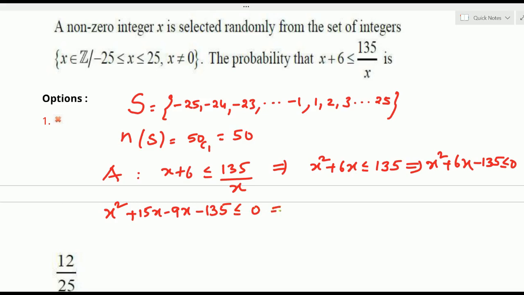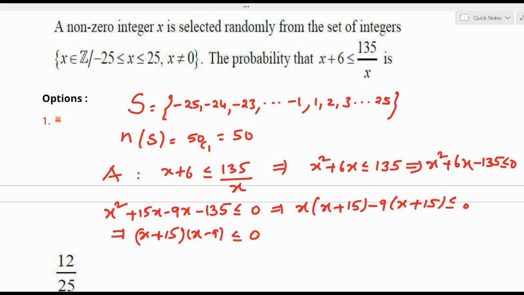From this we can understand that from the first 2 terms, taking x common, x plus 15, from the next 2 terms taking minus 9 common, x plus 15 less than equals to 0. Again we can understand this factorization is x plus 15 into x minus 9 less than equals to 0. This is an inequation, so the least value of x is minus 15, the highest is 9. We write x belongs to the closed interval minus 15 to plus 9.